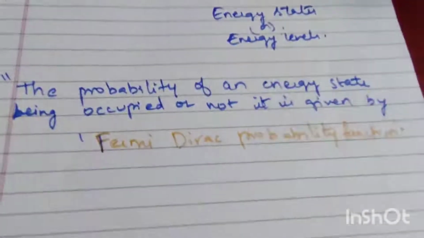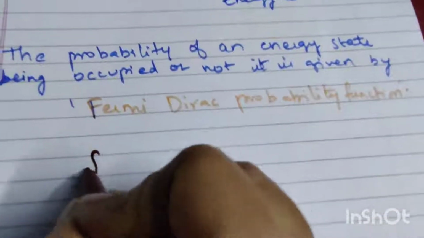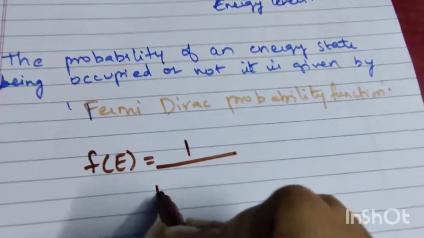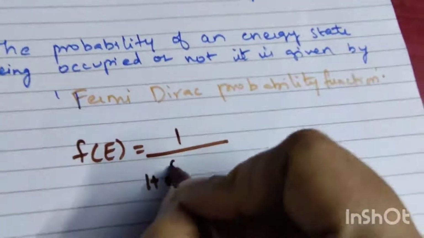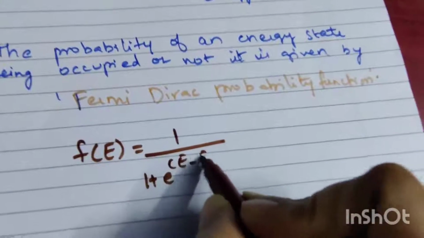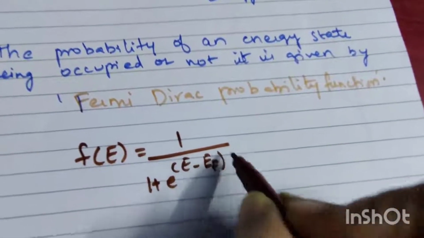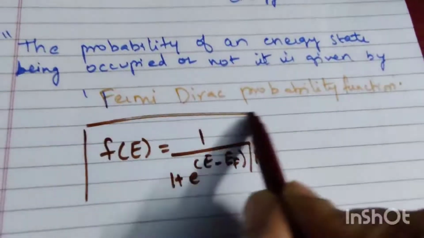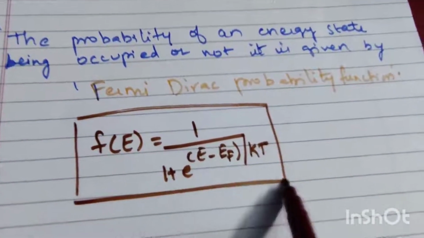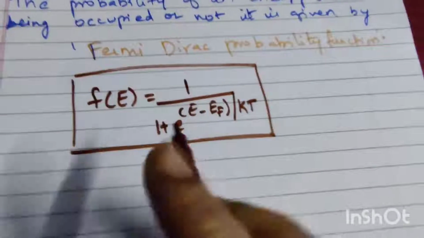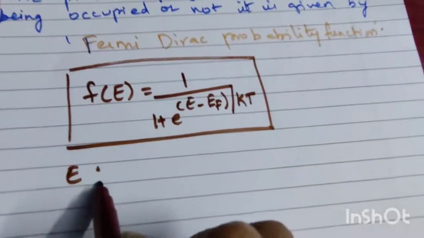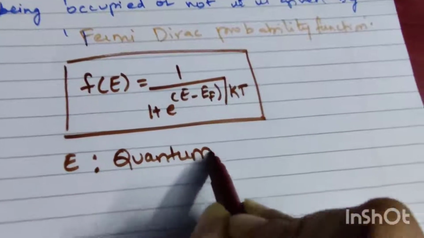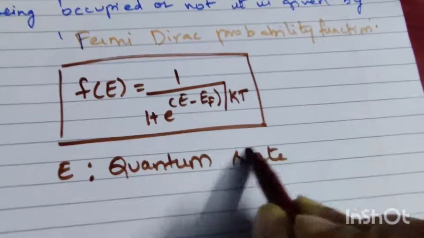So the formula is f of E equals 1 by 1 plus e power (E minus EF) divided by KT. This is the Fermi Dirac probability function. Here E represents a quantum state, in which state it is present.